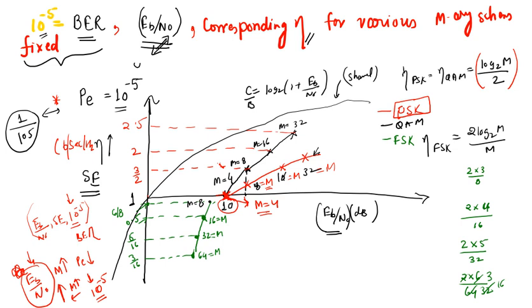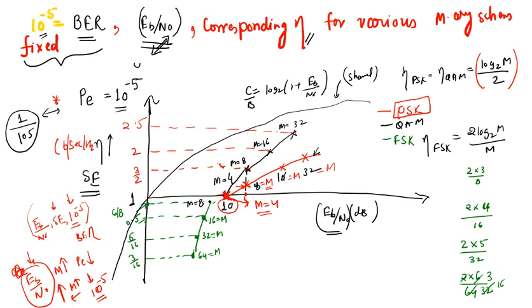So see, as we increase to M equal to 8, we go to the right. We are increasing the power by some amount, and you will shift to this point. At M equal to 8, you can evaluate eta. The error rate of 10 to the power minus 5 is fixed.